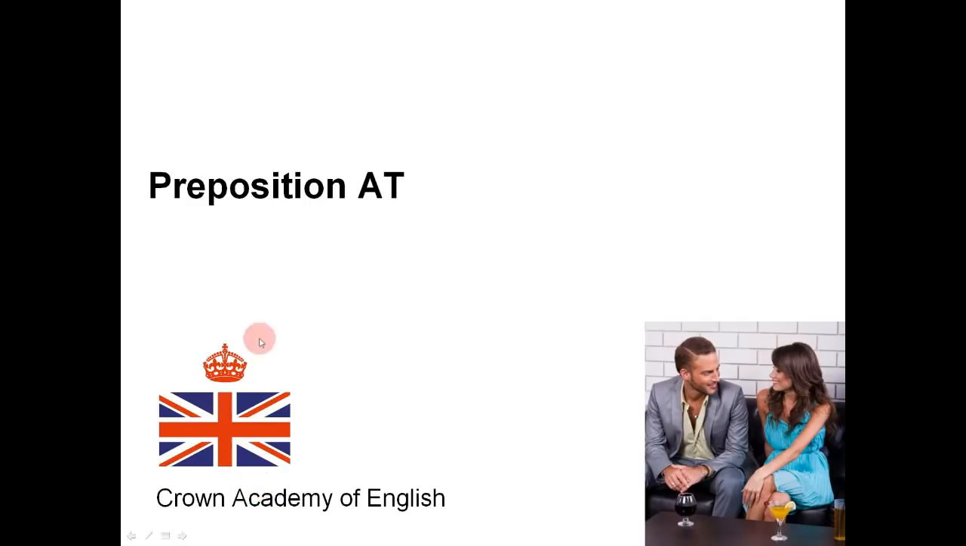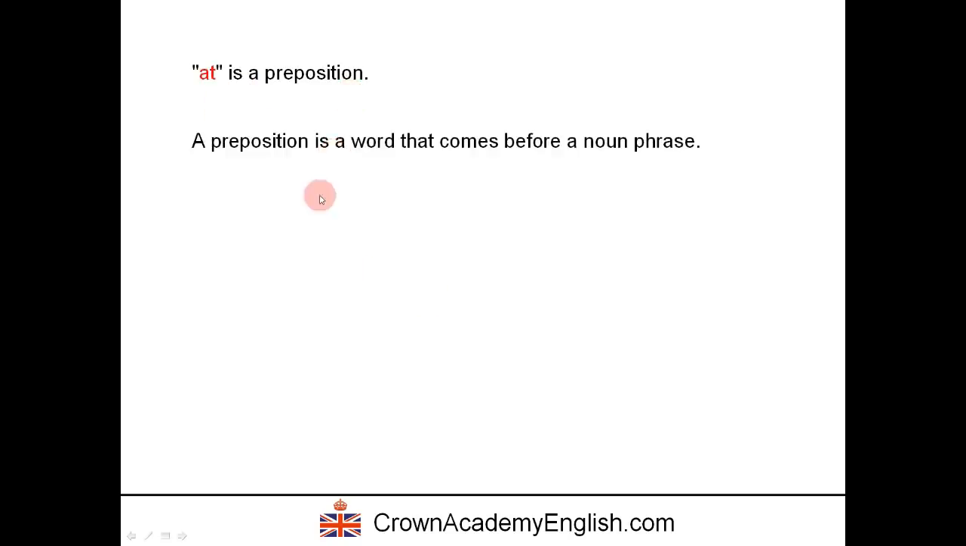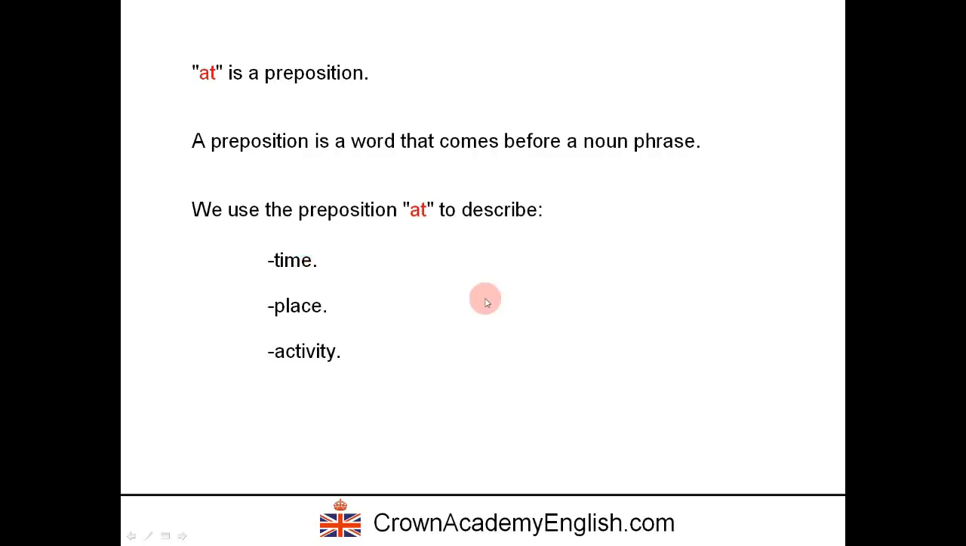Today's lesson we're going to look at the preposition at. So, at is a preposition. And a quick revision, a preposition is a word that comes before a noun phrase. And we can use the preposition at to describe lots of different things. Okay, it has lots of uses. For example, time, place, activity, and direction. So in this lesson we're going to look at all the uses of the preposition at.